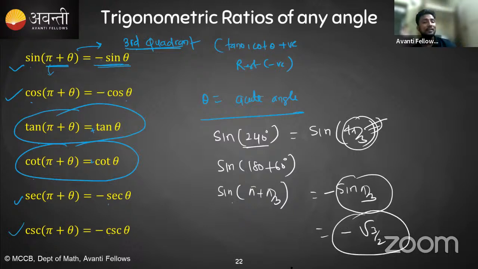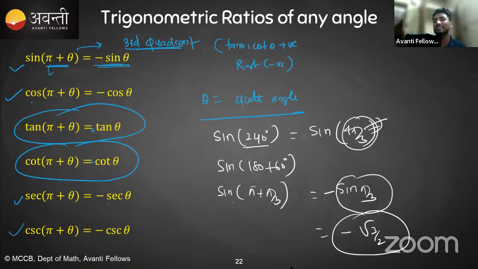So you can see what we have done till now: we already used the values from 0 to 90 degree, but based on this property I have reduced sine 240 into some acute angle value with the help of a negative or positive sign. And at the end, we are only putting the value for 0 to 90. Suppose someone asked sine 330. So what can we do? We can also write 270 plus 60.